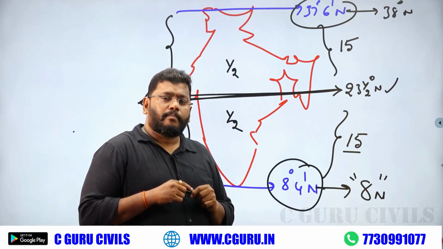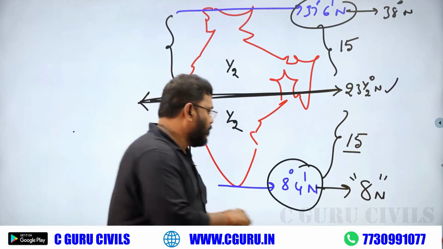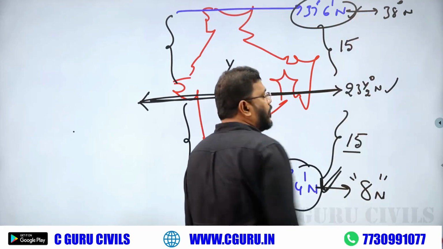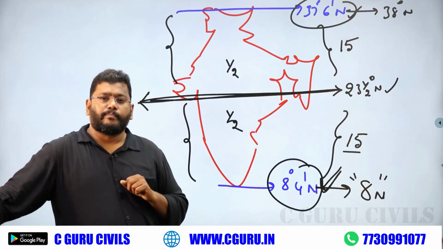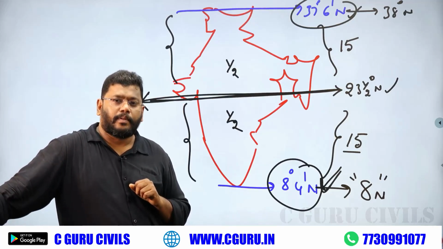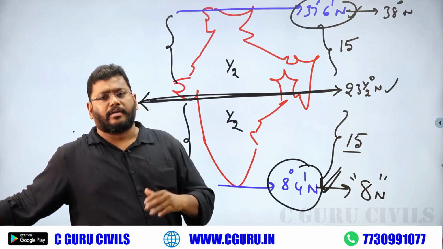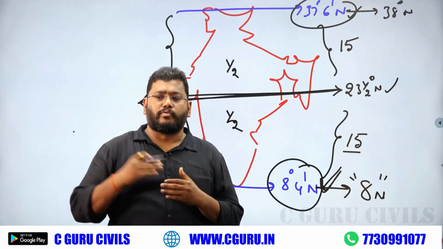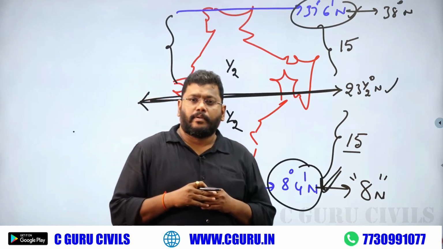Is there any clarity? If you want clarity, first of all, you have to know India's mainland latitude extent also. And also the Tropic of Cancer, Tropic of Capricorn, Equator, what is the torrid zone, the tropical zone, the heat zone, the temperate zone, the frigid zone.